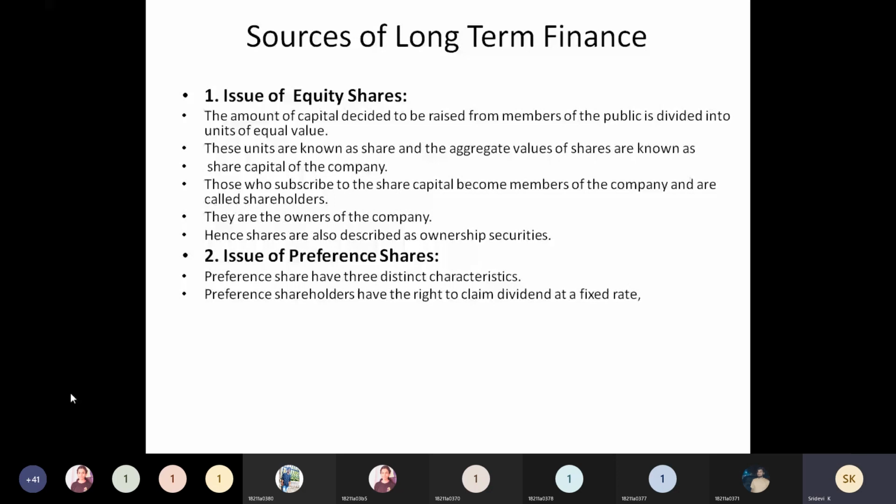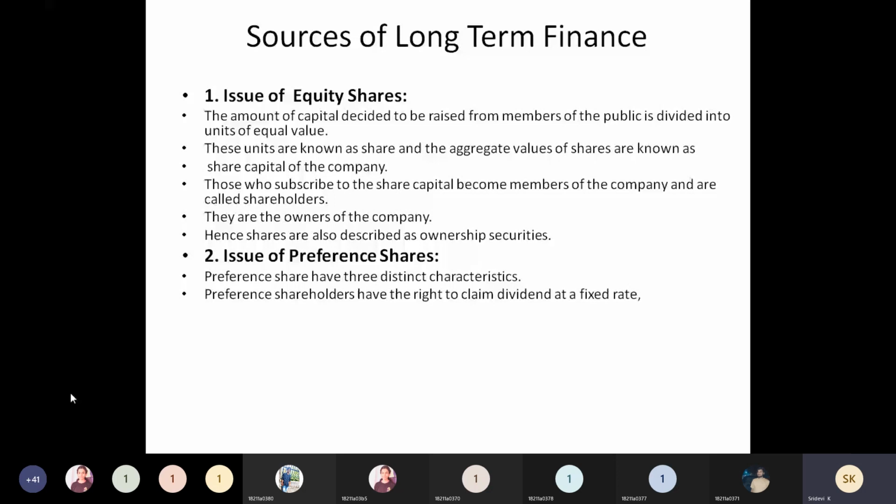So without paying back any return, they can borrow funds from the investors. And if they get loans from outsiders, bankers or financial institutions, they will compulsorily be charged a rate of interest which they need to pay, even though they are not going to earn profits. That is the reason why companies prefer issuing these equity shares.